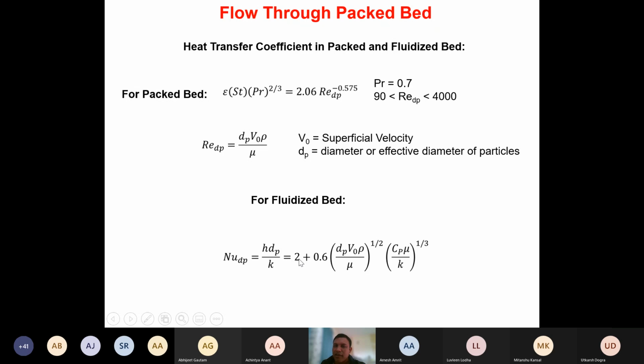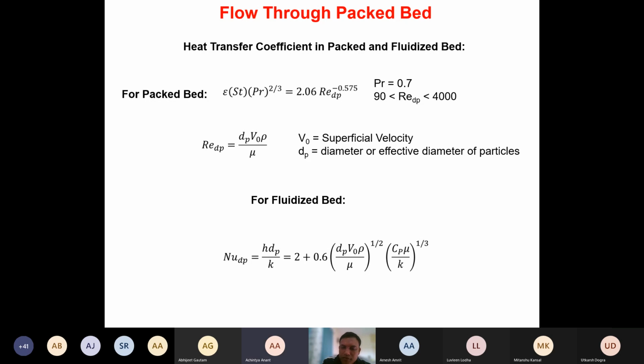Remember, as I said, when we are having the flow across the spherical particles, this 2 comes, because if you are taking the Stokes law, for Stokes law, Nusselt number will be given by just 2, isn't it? All right, is it clear to everyone?